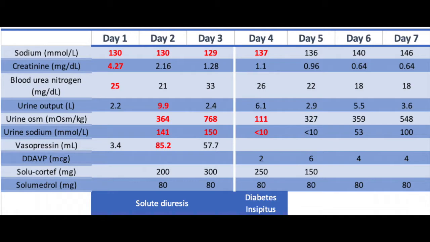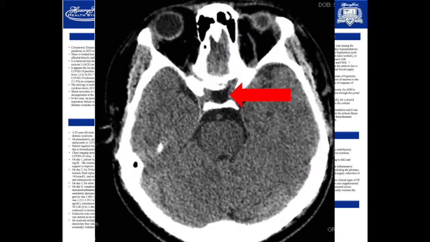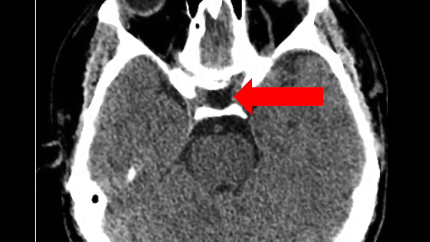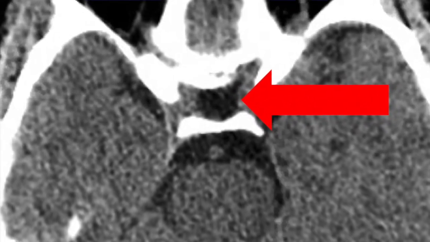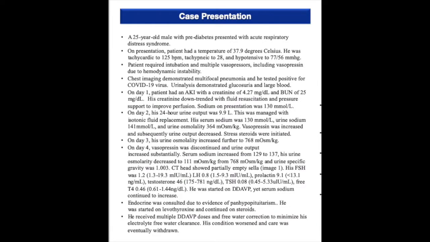On day 4, vasopressin was discontinued and urine outputs increased substantially. Serum sodium jumped from 129 to 137, and urine osmolarity decreased from 768 to 111. CT head showed partial empty sella, and endocrine labs demonstrated panhypopituitarism. He was started on levothyroxine, continued on steroids, and received multiple DD-AVP doses and free water correction. Unfortunately, his condition worsened and care was eventually withdrawn.